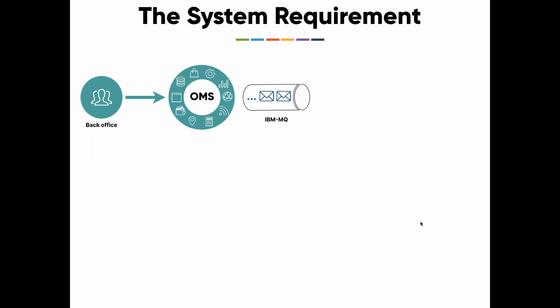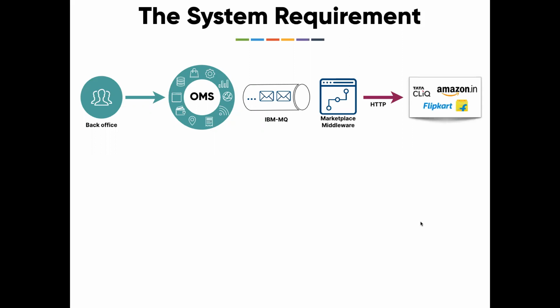When a back office person does something, the order management system communicates to the external system through this message queue in the form of messages. The middleware that we built consumes this message queue and performs the corresponding HTTP operations on the marketplace. So that's the system requirement.